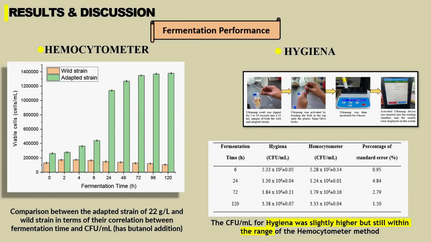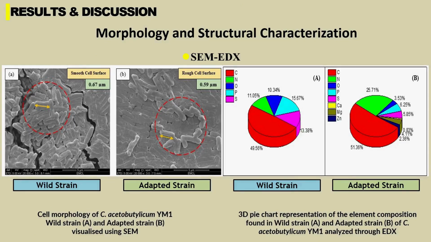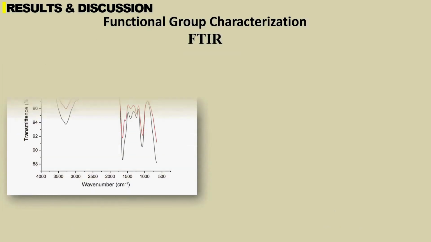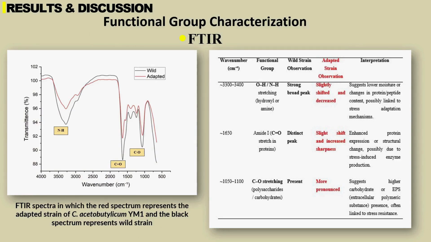Moving on to molecular and structural characterization, SEM-EDX was executed, and from here we can clearly see in SEM that the adapted strain is much smaller and has a rough surface due to butanol stress, which is the same as previous studies. As for EDX, microelements that help in the adaptive mechanism in the adapted strain are visible, such as calcium, magnesium and zinc. Another type of characterization, functional group characterization, FTIR, was executed, and several strong peaks are visible and show distinct differences compared to the wild strain. For instance, the amide bond at wavelength 1650 shows enhanced protein expression due to stress-induced enzyme production.